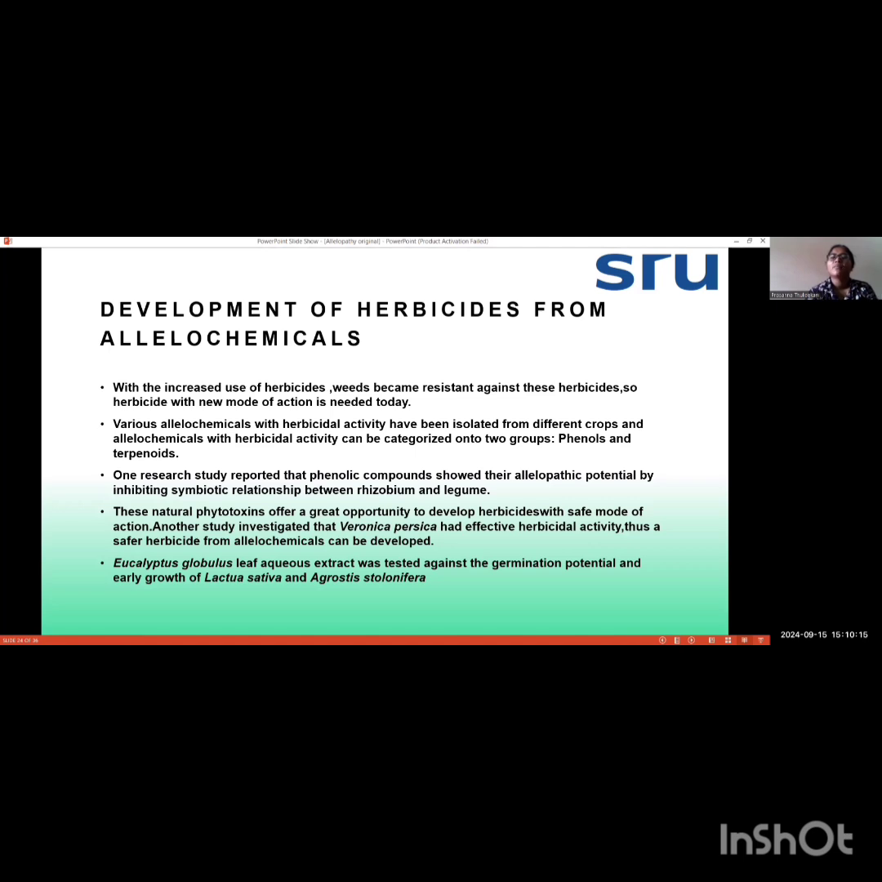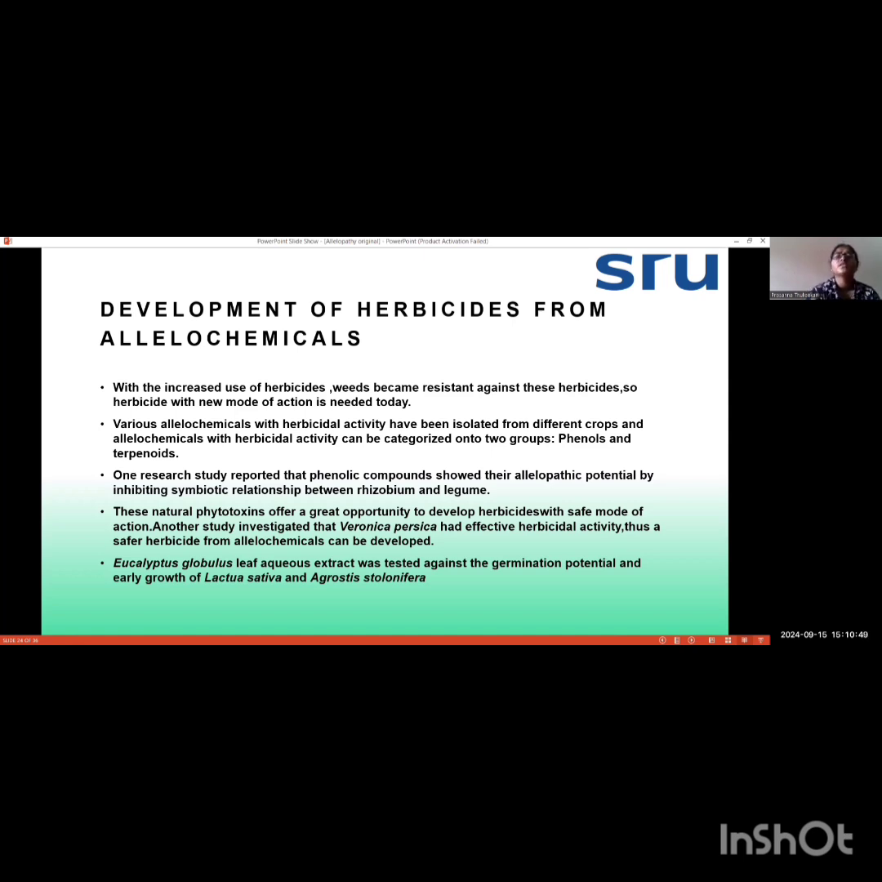Next is development of herbicides from allelochemicals. With the increased use of herbicides, weeds become resistant against these herbicides. So herbicides with a new mode of action are needed today. Nowadays farmers are continuously using herbicides, and many weeds are becoming resistant to many herbicides. So there is a need to produce new kinds of herbicides that will really work against the weeds.